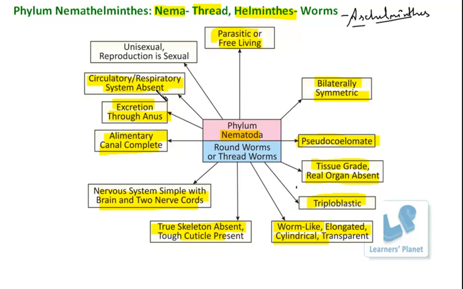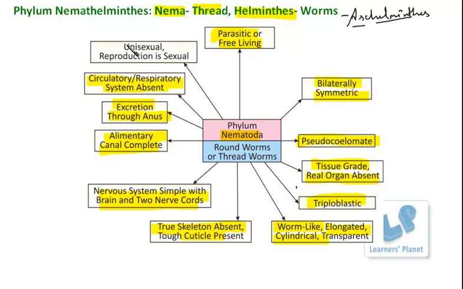And this is one of the reasons why these organisms are considered lower organisms, as not all the organ systems are well developed. Also the circulatory system is absent, so for example, for the excretory waste itself, the waste is distributed in the body cavity and is removed with the help of these excretory canals.